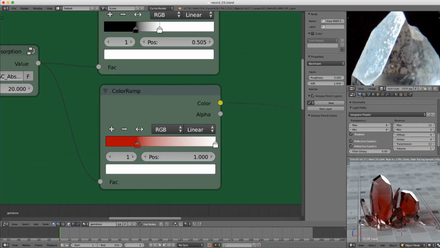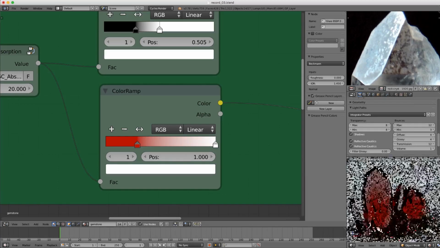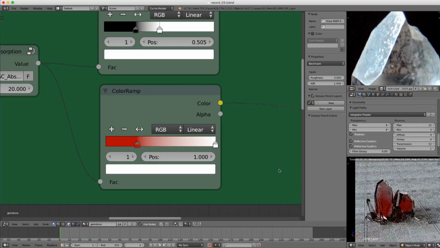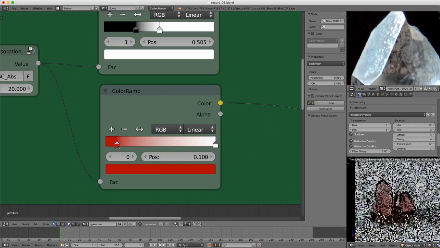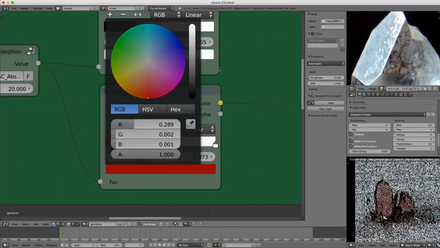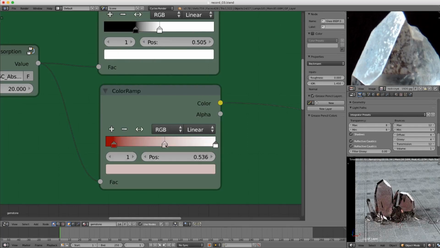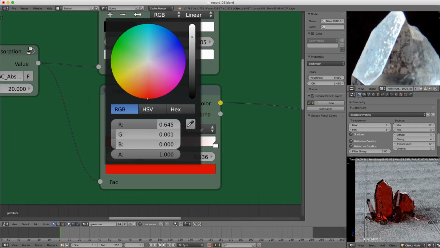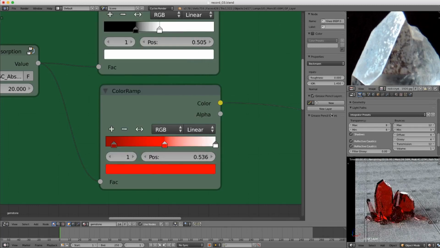But it's not really a ruby, because a ruby has a little bit of that effect, but not nearly this much. So let's drag the lower flag down. We'll make it a little bit darker, and then add another flag in the middle, and we'll make that the really saturated version. Okay, so we'll bring that up so that there's a little bit less white. There we go. That's looking pretty cool.